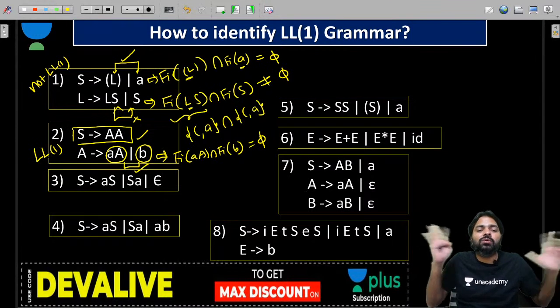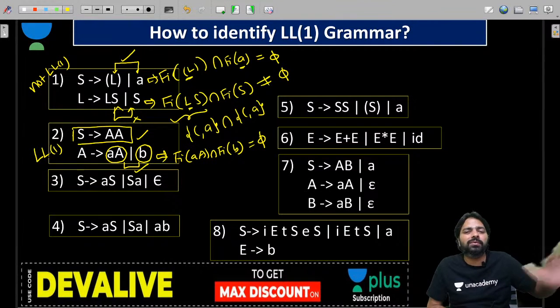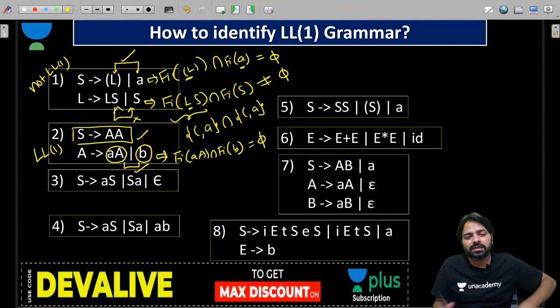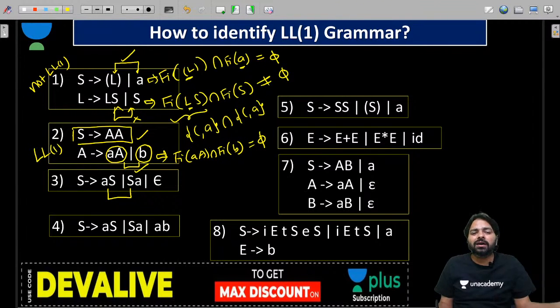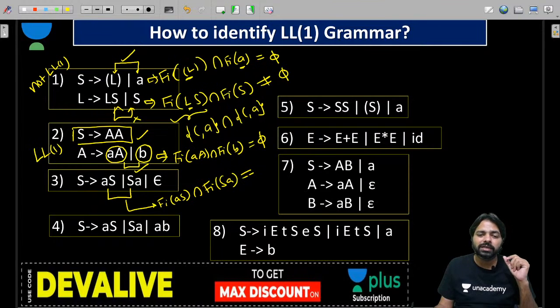But for not LL1, no need to check everyone. Whenever you have a problem, that is not equal to phi, then give the answer. If the answer comes in combination 1, don't do anything else guys. For this combination, first of AS intersection first of SA. Is it equal to empty? Check it.